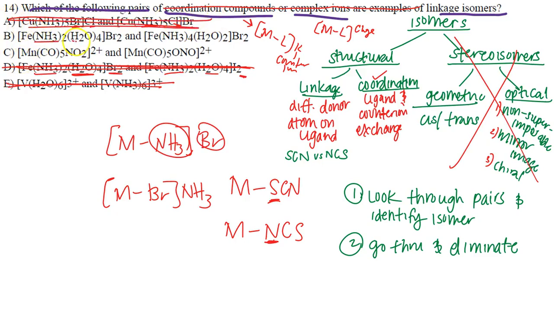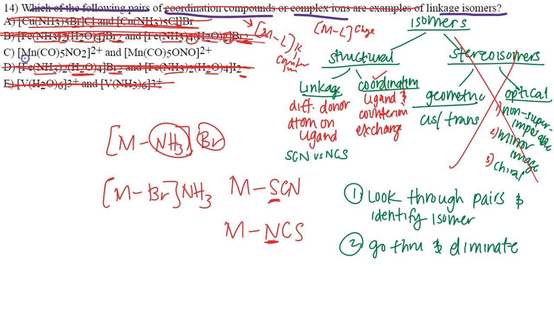So we have NH3, we have water here, we have Br2. We have NH3, we have water here, and we have Br2. The only difference in these structures is that this has 4 waters and this has 2. This has 4 NH3s and this only has 2. Or you can say 4 ammonia. With that being said, this is nothing to us, right? It has nothing to do with any of the actual ligands changing their linkage to the overall metal. We don't have to worry about it. All that's happened here is the number of waters and ammonia has changed.